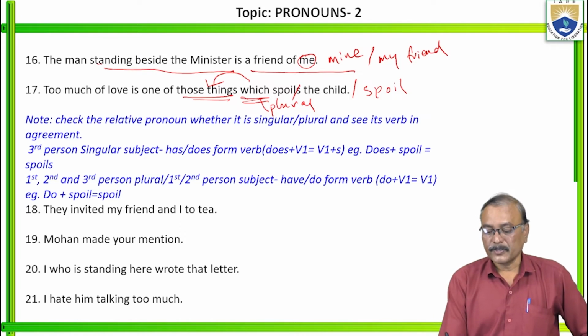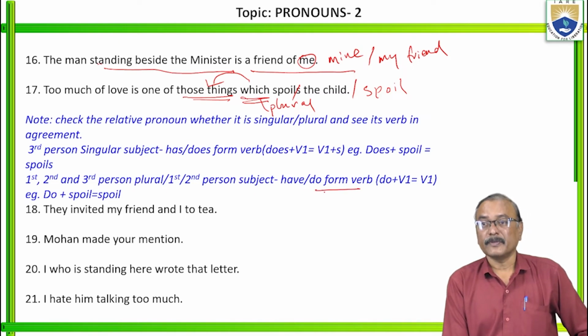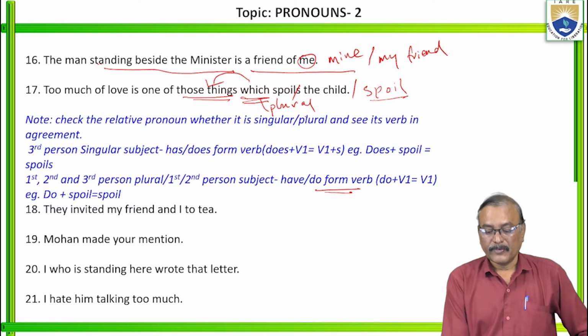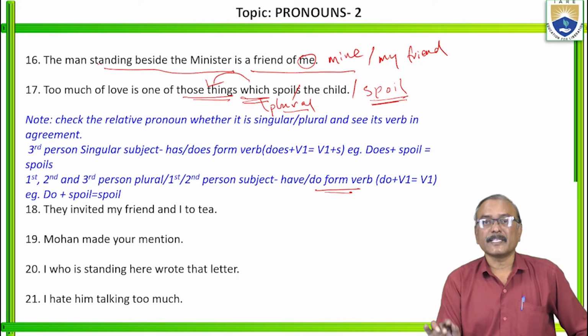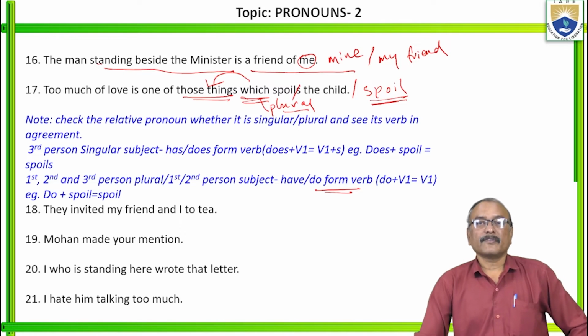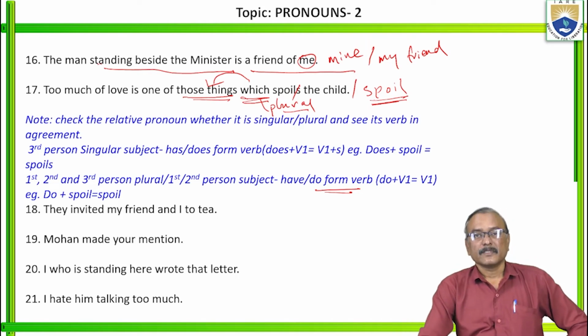So when it is plural, we use the do form verb. This "spoil" is a do form verb. "Spoils" is the does form verb. When it is plural, the verb should be in do form. When it is singular, the verb should be in the does form. Is it clear? Too much of love is one of those things, which means plural only, which spoil the child.